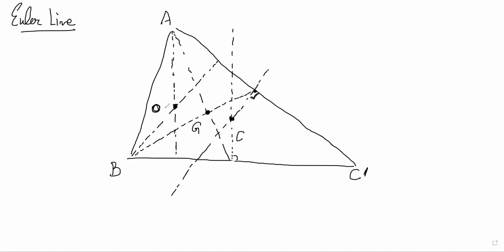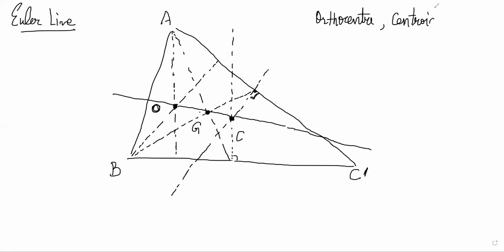And notice that it looks like they are collinear, and they are actually collinear. If you draw it properly using scale and protractor, everything properly, then you will notice that these 3 points lie on a line. Right now, roughly the figure was good, so it looks collinear, right? So is this the case always? Yeah, always. Orthocenter, centroid, and circumcenter always lie on a straight line. We will see the proof later.